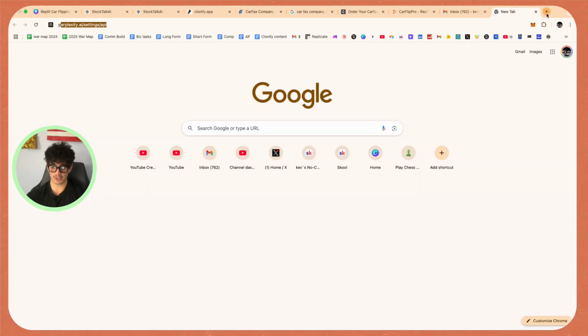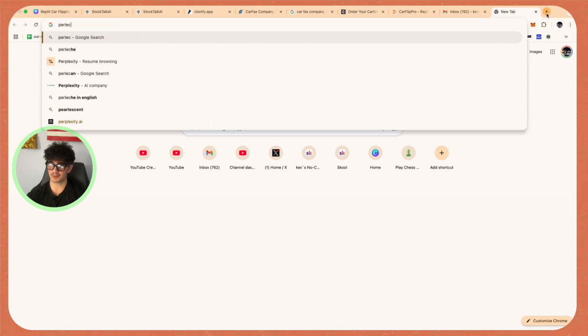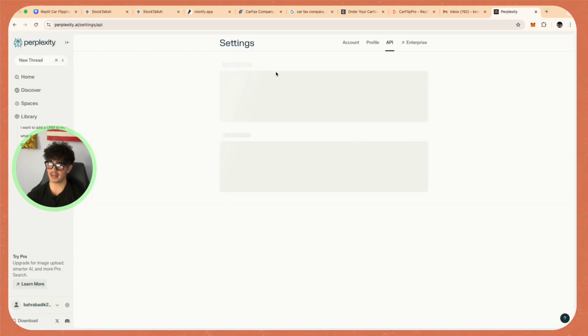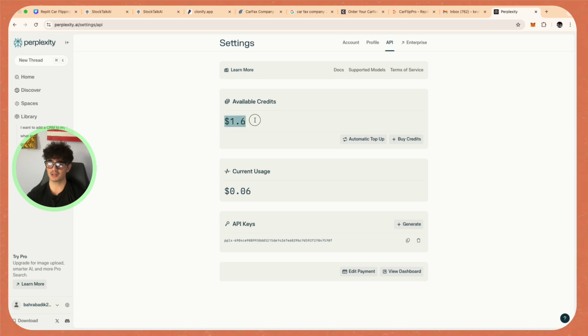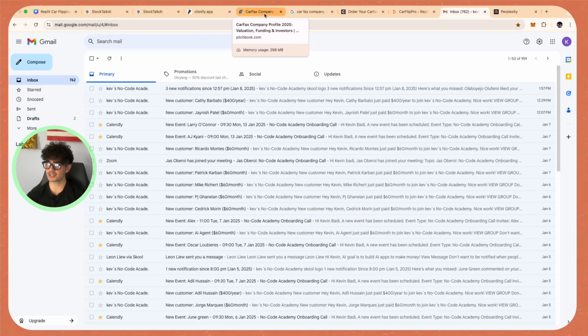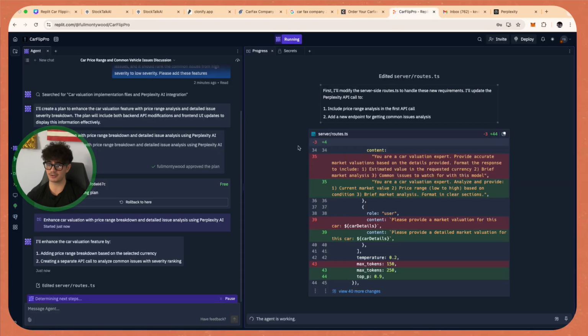And if you guys are wondering about the costs associated with Perplexity, it's actually one of the most affordable AI APIs I've ever seen in my life, because we've been using this for a couple of weeks now, and I started with $3 and I've only used $1.40, which is absolutely insane. The margins on this new project are really, really high, so we don't have to charge our users that much to use our platform, because it's not costing that much out of our own pocket to make these API calls.